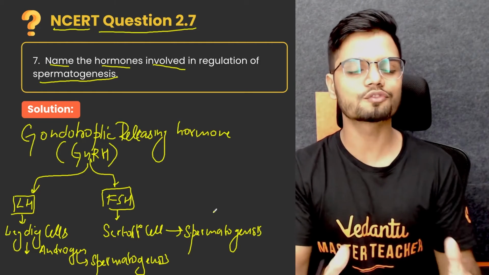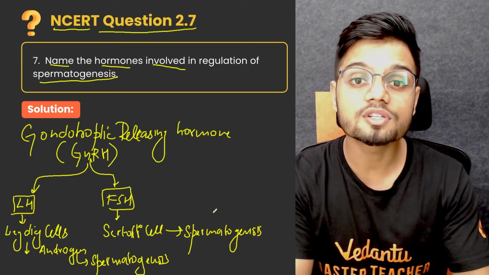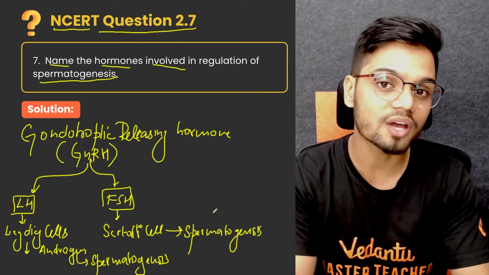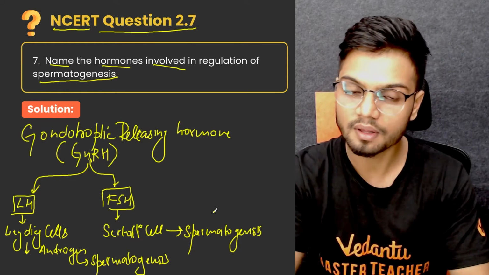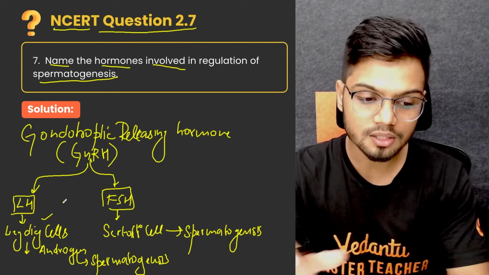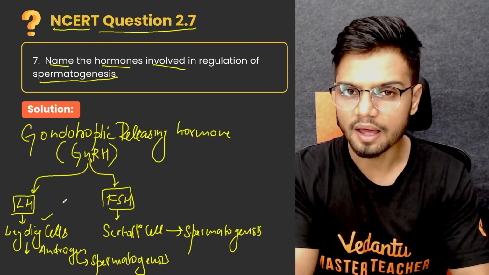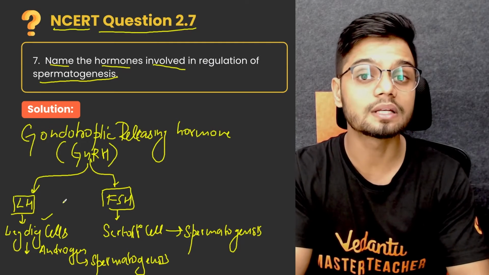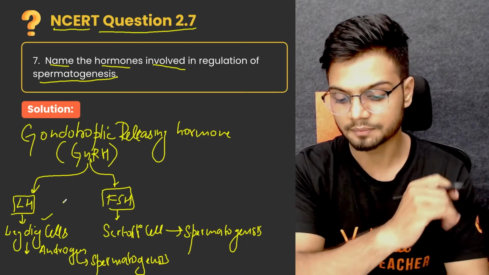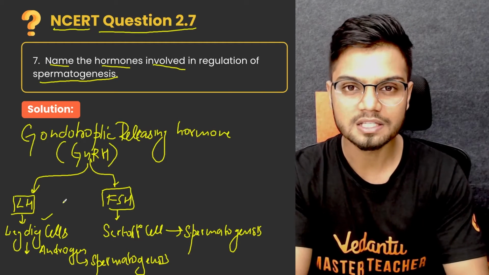Now, those are the different hormones which are involved in spermatogenesis. First one is your GnRH, gonadotropin releasing hormone, which stimulates the anterior pituitary. Anterior pituitary releases two different types of hormones, that is FSH and LH. LH acts on Leydig cells, which produce androgen, and androgen plays an important role in the spermatogenesis. The second hormone is FSH, that is follicle stimulating hormone. FSH acts on Sertoli cells, which are also called nurse cells, and these cells are nursing or helping the spermatogenesis. Thus the answer of the question, name the hormones involved in the regulation of spermatogenesis.